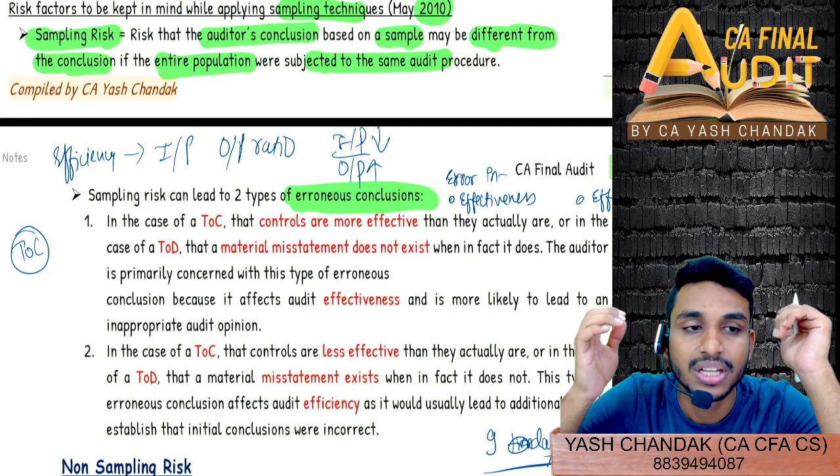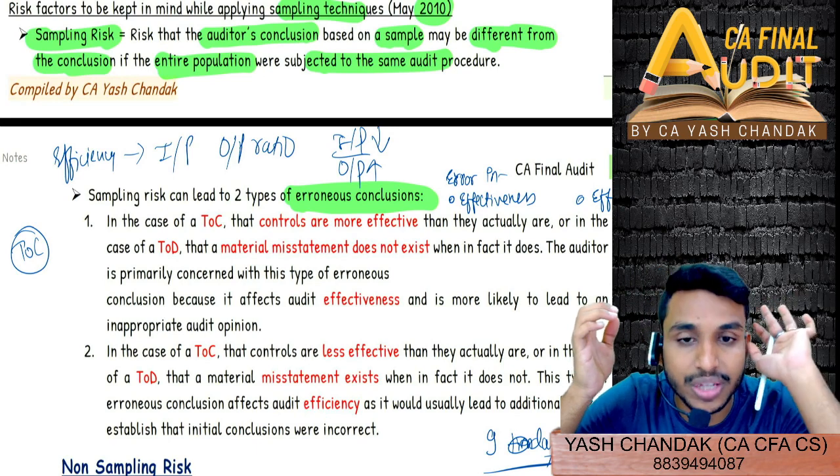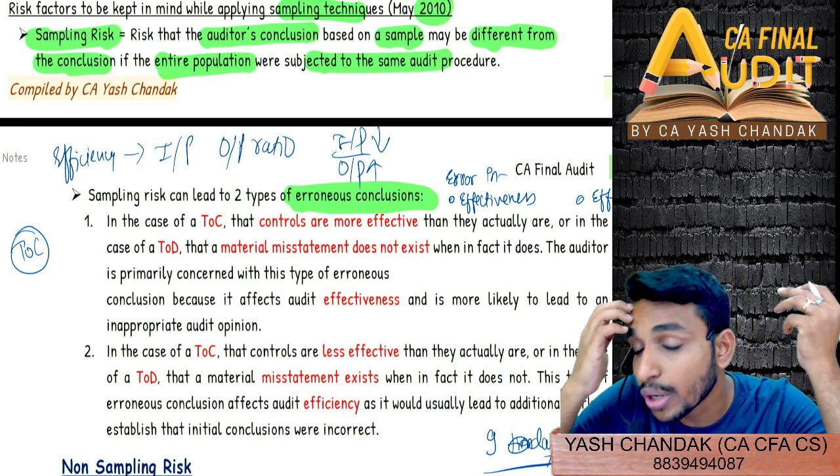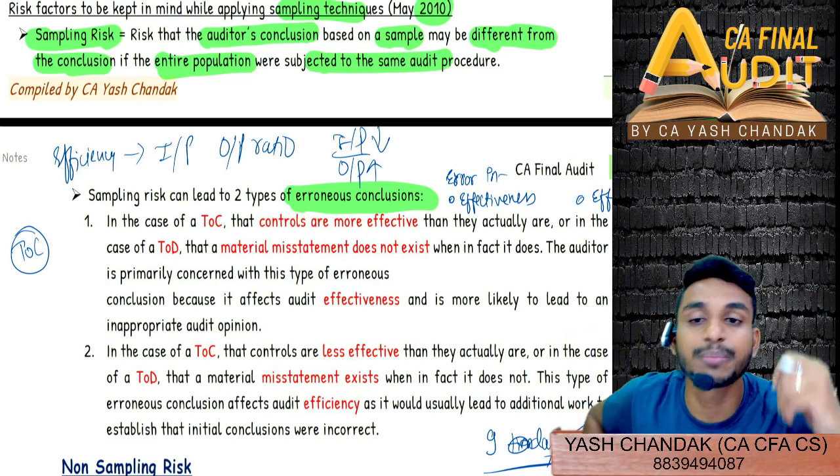That is not effective, right? The controls were not there, but you said controls are there. There were so many material misstatements, but you said no material misstatement. Then how come that audit is effective, right? You have not achieved 100% of the objective.